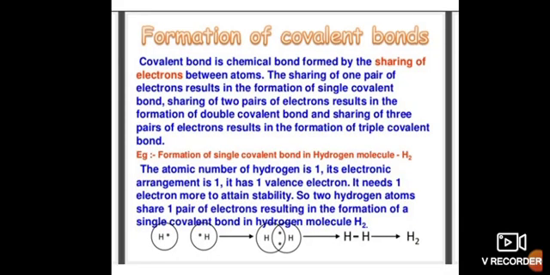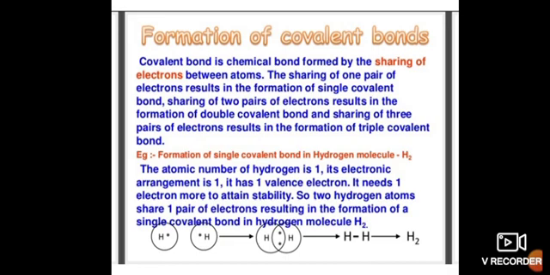Today I am going to discuss the formation of covalent bonds. First of all, the formation of a covalent bond takes place by the mutual sharing of electrons. This is the primary concern for the formation of covalent bonds. And next, covalent bonds are generally formed between non-metals.